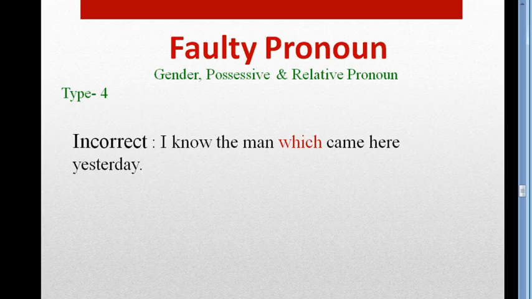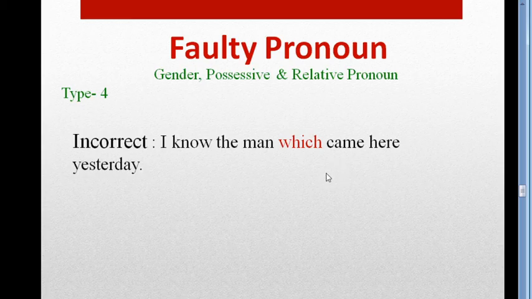I know the man which came here yesterday. What is wrong here? At first listen to me attentively. At first listen to the rule very carefully. If the relative pronoun indicates a human, and if it works or acts as the subject of the next verb, came is a verb here and which is working as subject of this verb.